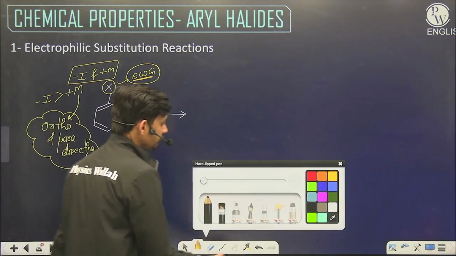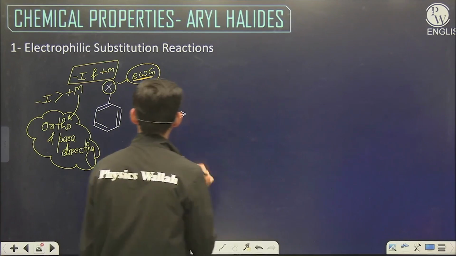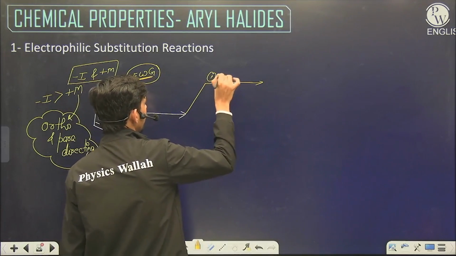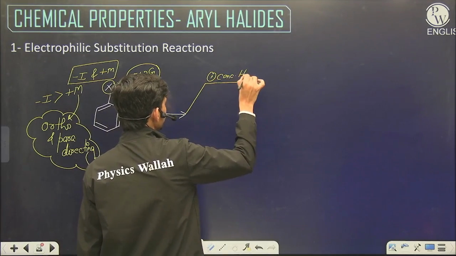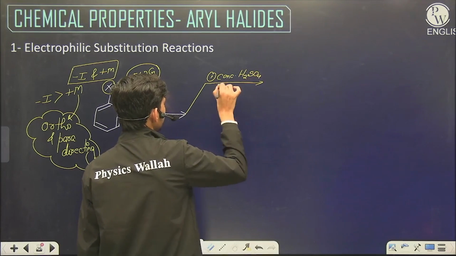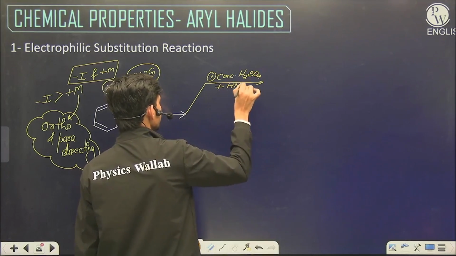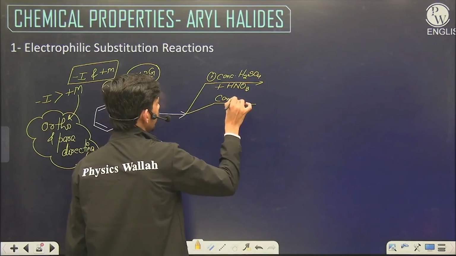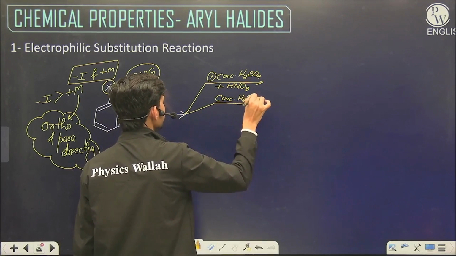So all the 5 signature benzene reactions. First is nitration, concentrated H2SO4 with HNO3. Second is sulfonation, concentrated H2SO4 only.